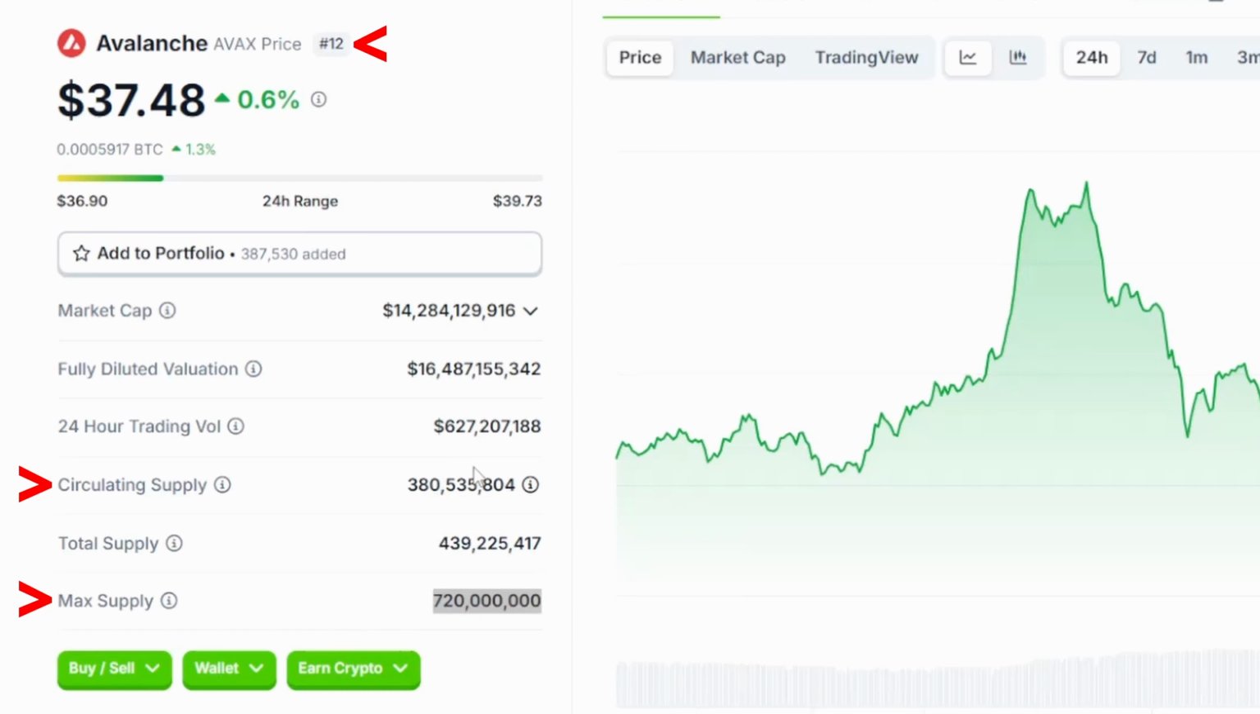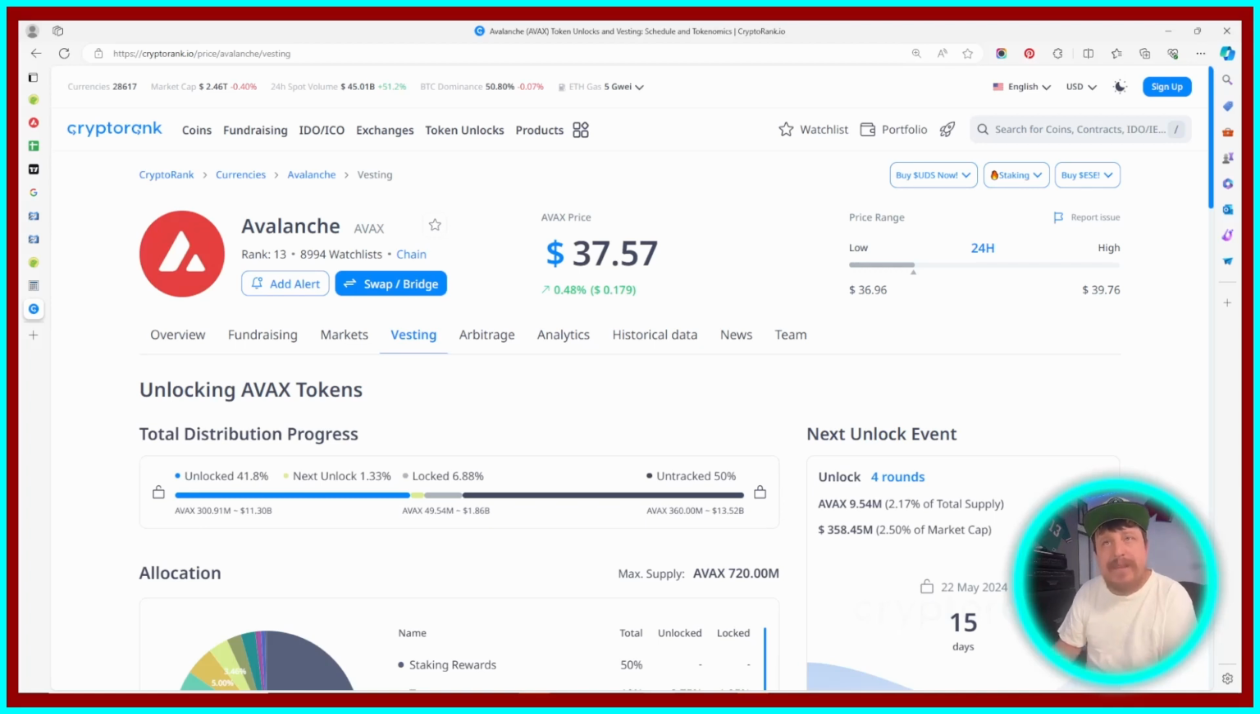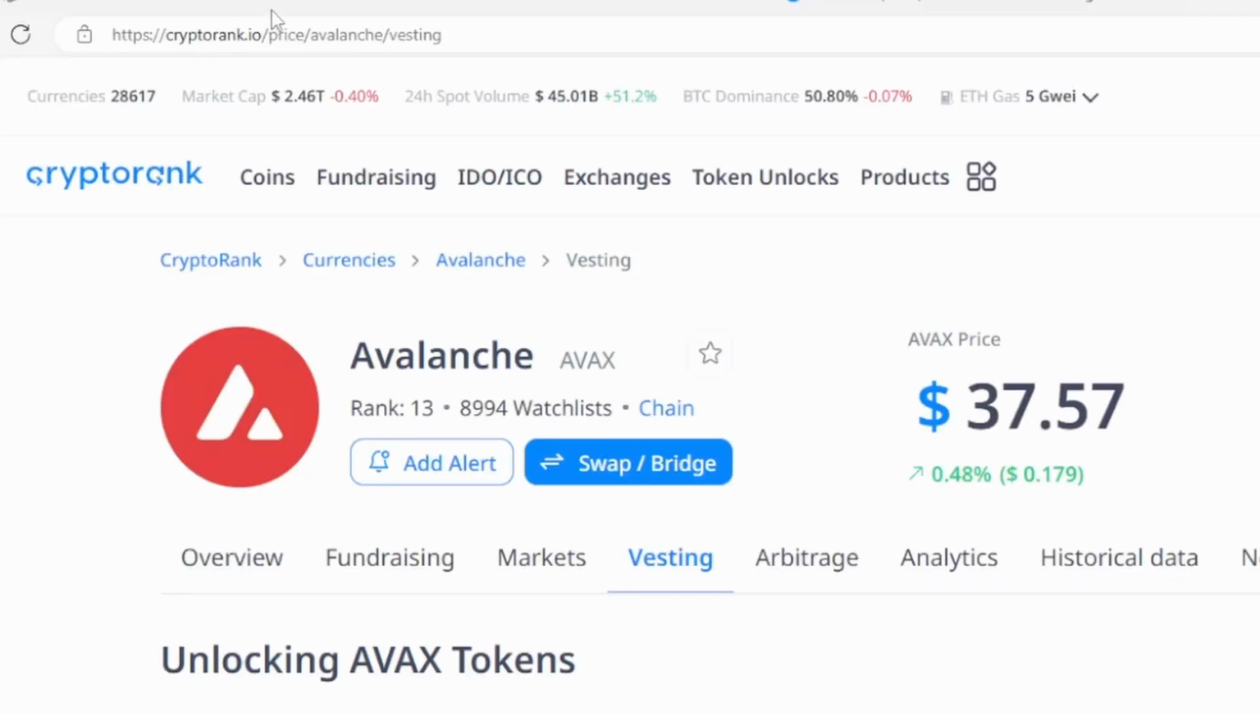Is there mining that goes on with this coin? What we want to find out is what the circulating supply potentially could be at or around the time that we plan to sell the coin. My go-to website in most of these videos has been cryptorank.io. That is the website I'm using in today's video.